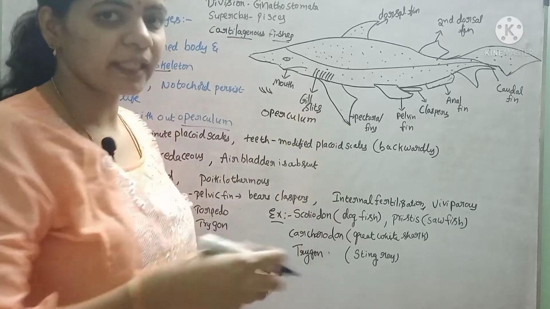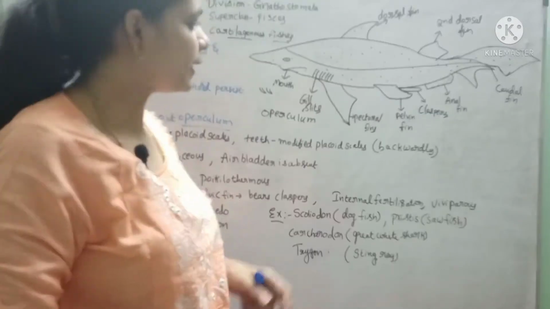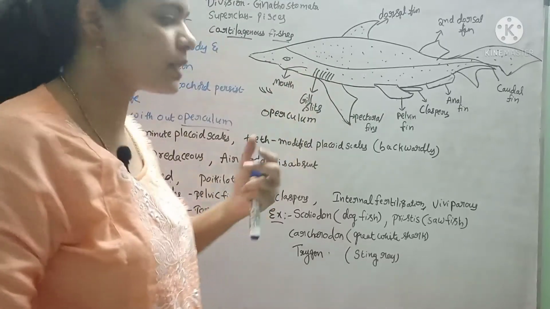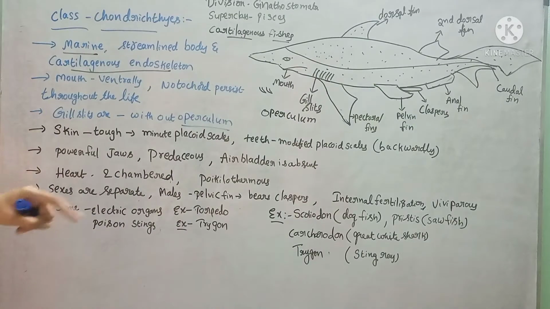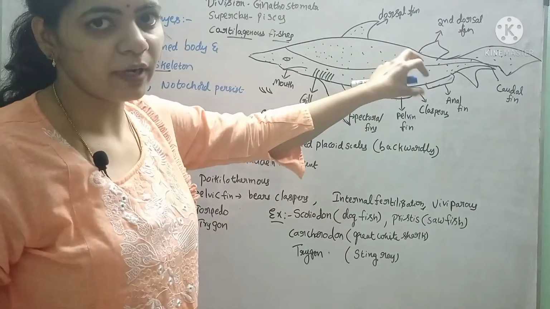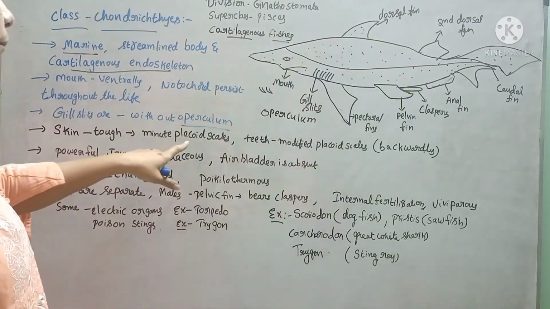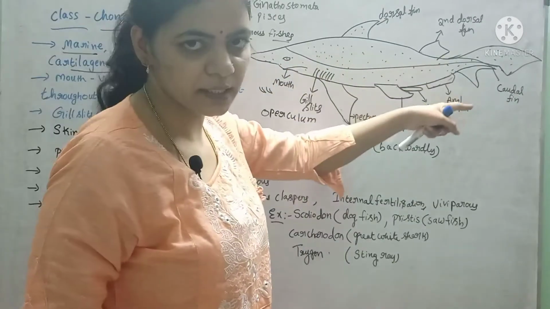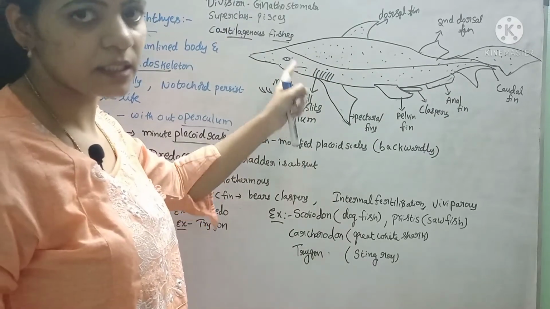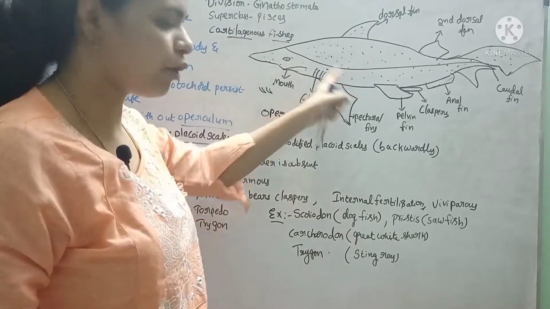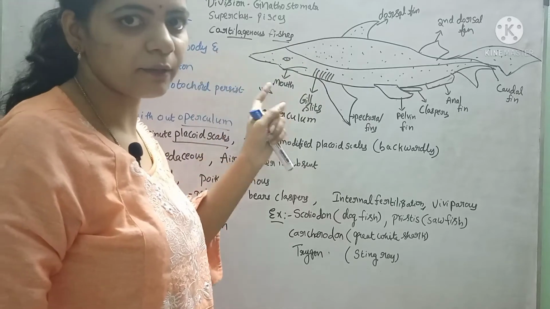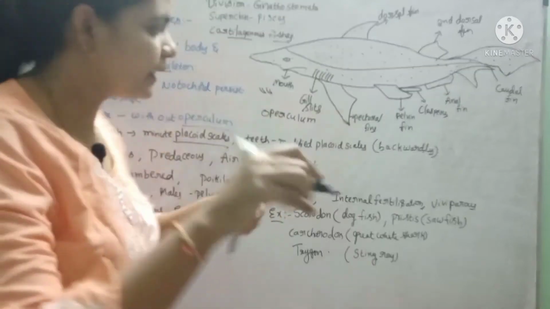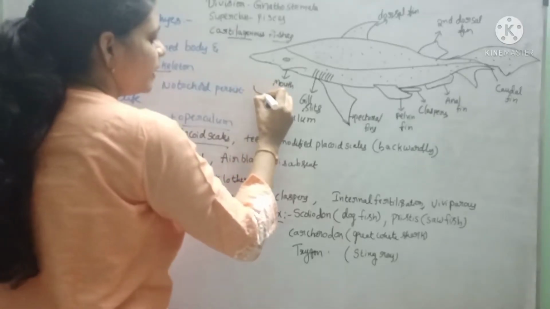Operculum is commonly called the gill plate. That gill plate, the operculum, is absent, so the gill slits are shown outside in these fishes. The skin is very tough and hard, covered by minute placoid scales, and teeth are also present. The teeth are nothing but modified placoid scales, and the teeth are backwardly directed. See this, the teeth will be like this.